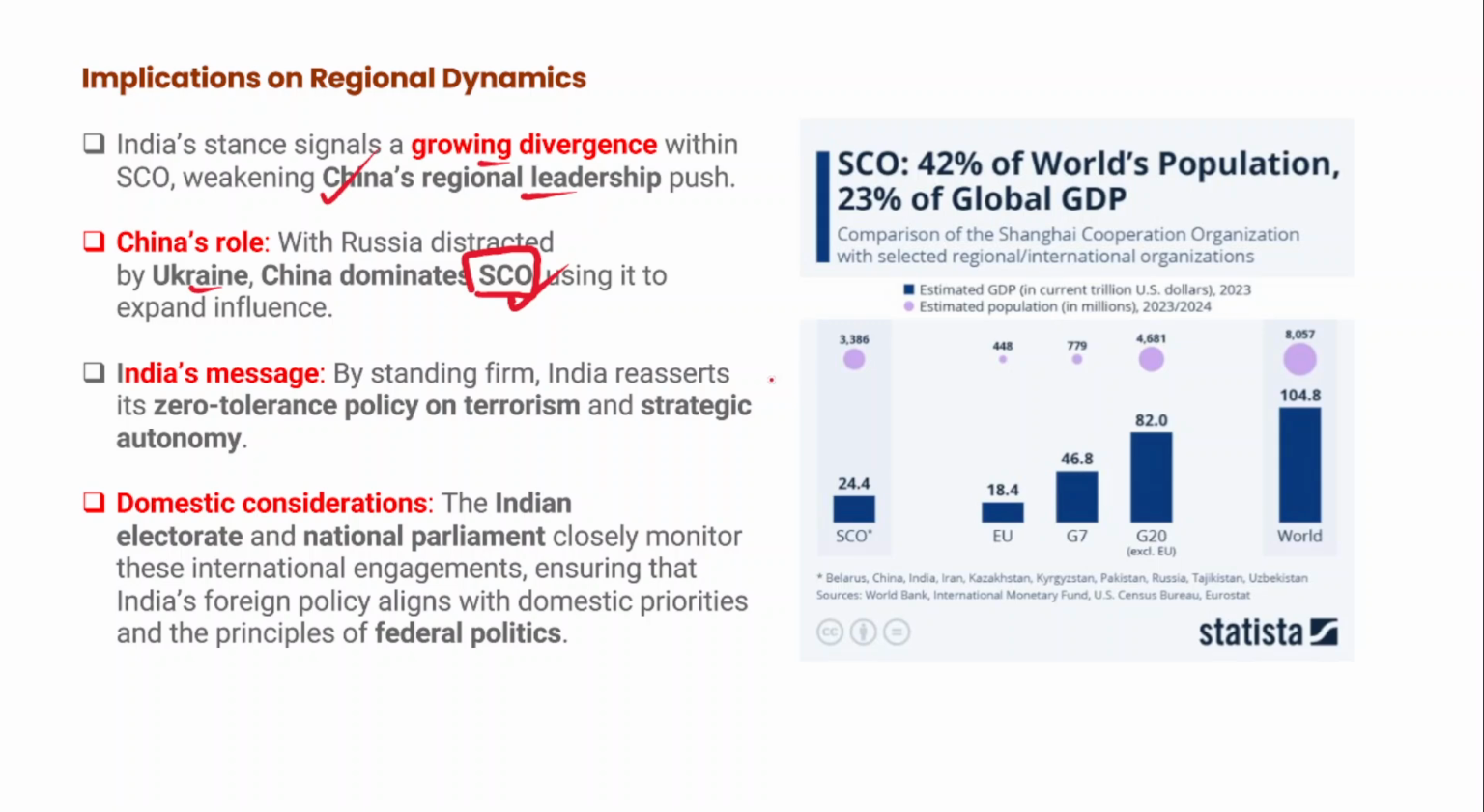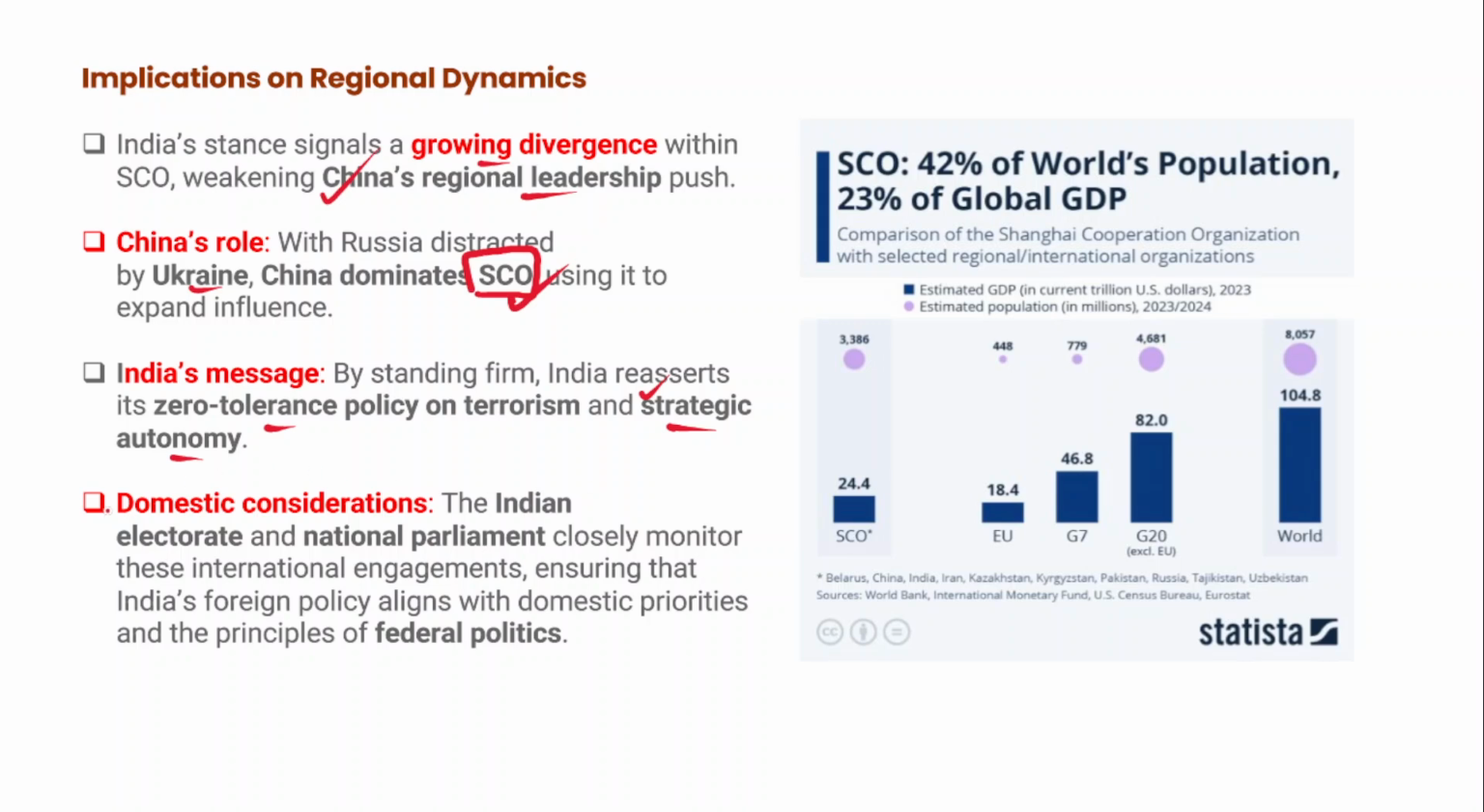By standing firm on this issue of cross-border terrorism, India reasserts its policy of zero tolerance to terrorism and its strategic autonomy. I hope you know what strategic autonomy is. Strategic autonomy is an independent foreign policy which serves our national interest, right? We will not take foreign policy decisions based on another country's interests, and no other country can dictate our foreign policy, right? So that is strategic autonomy. We do what is best in our national interest.